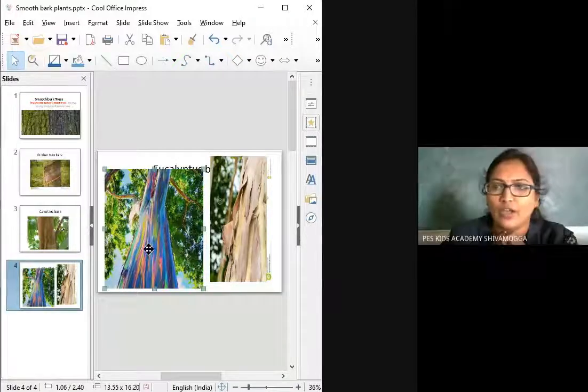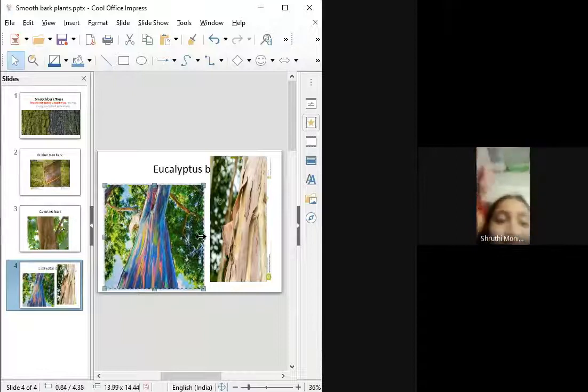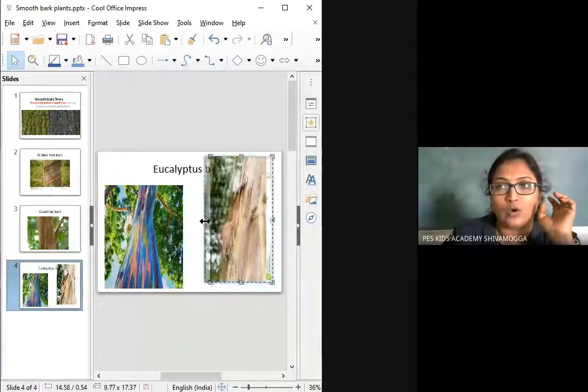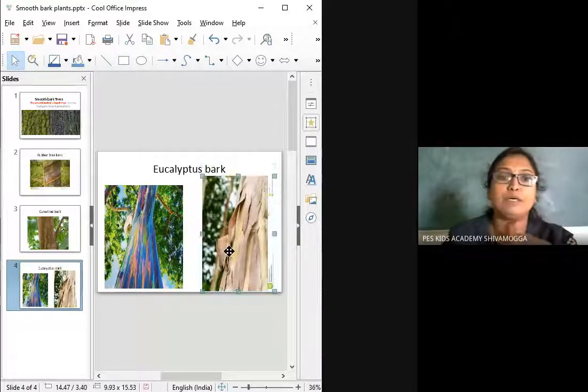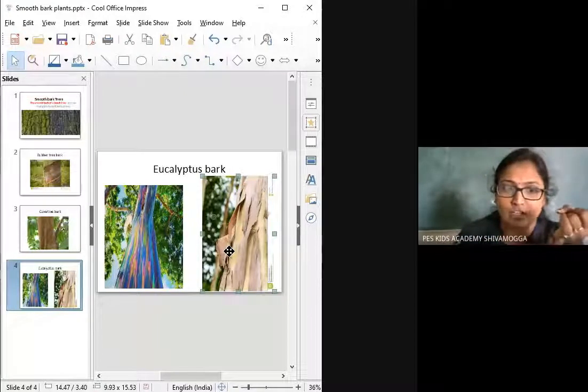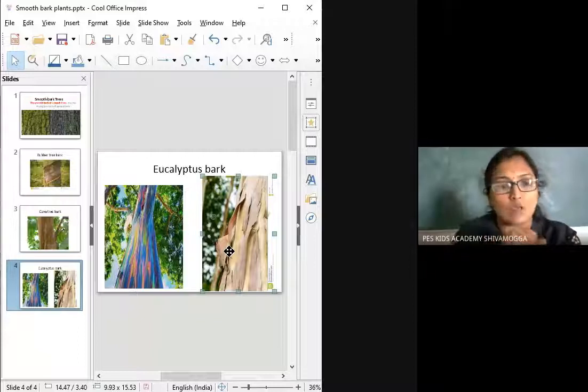Yes, ma'am. And it will give you a good fragrance, a good smell. This tree's seed oil is used for medicinal purposes. For example, you use many painkillers, right? And for cold treatment, they use this eucalyptus oil.